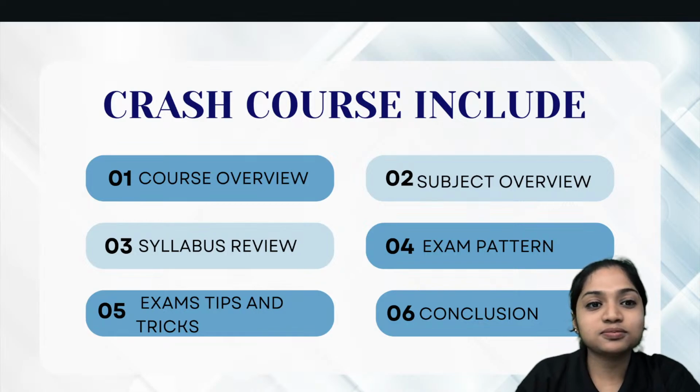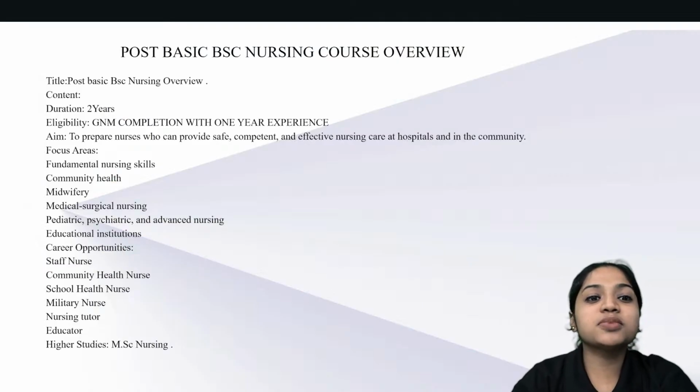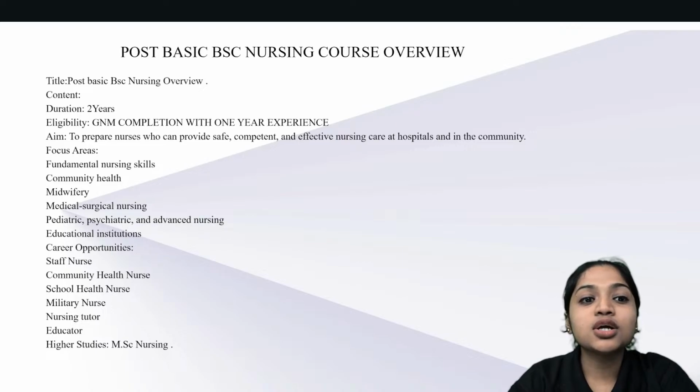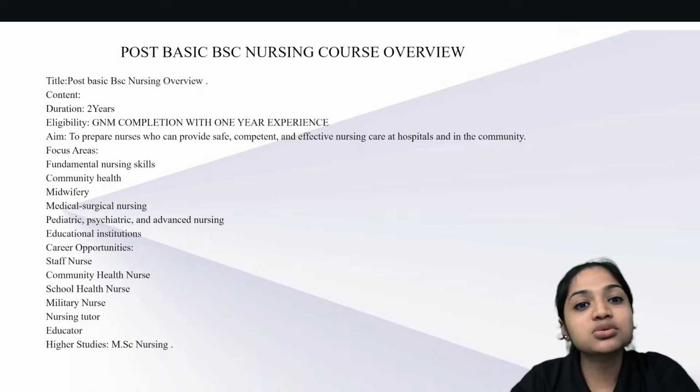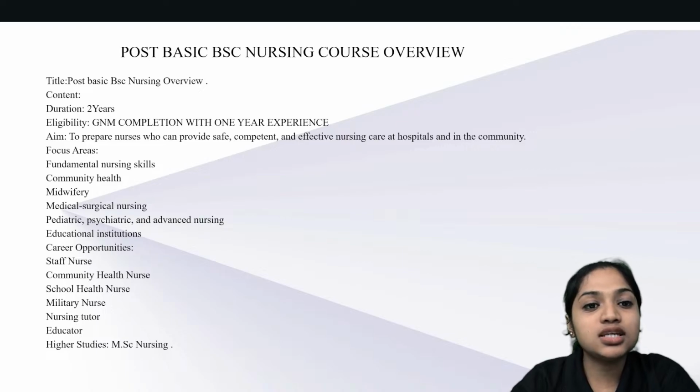So let's start. Okay. What is post basic BSc nursing overview? So here what do we see? What's the duration of this post basic nursing course? So it is 2 years. So duration of this course is 2 years. What is the eligibility? That is GNM completion with 1 year experience. Student should have completed the GNM course and they should have 1 year experience. So GNM must be completed and 1 year experience is required.